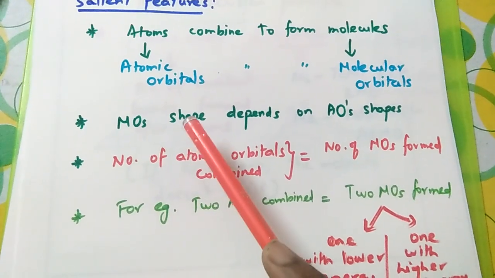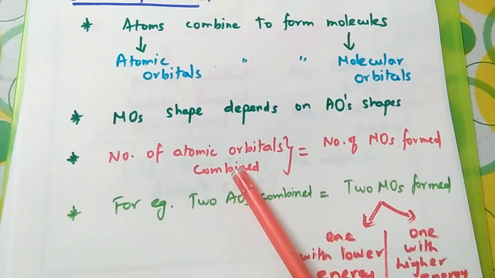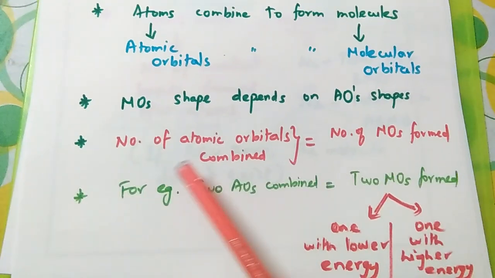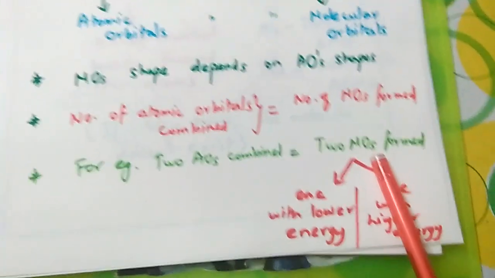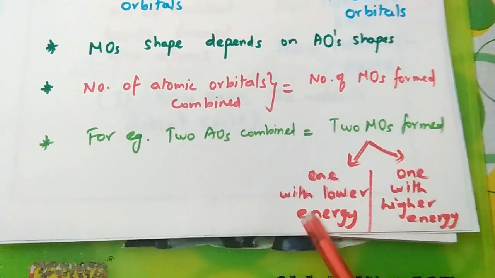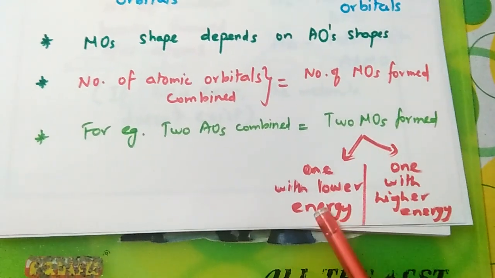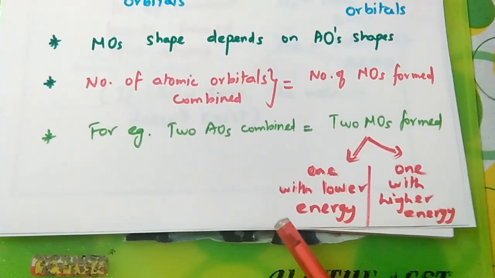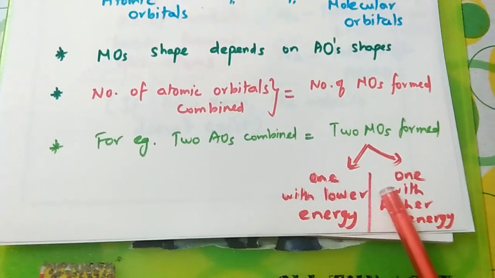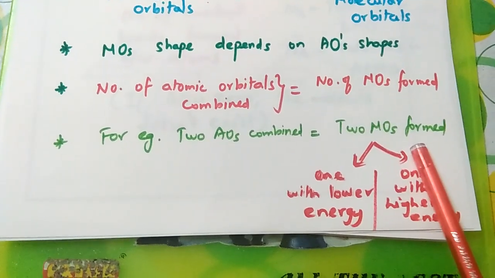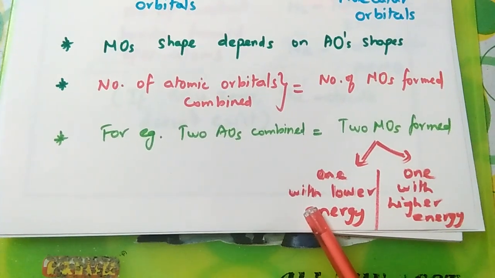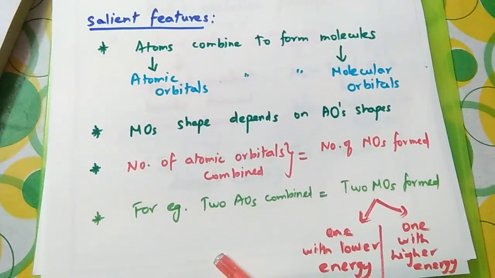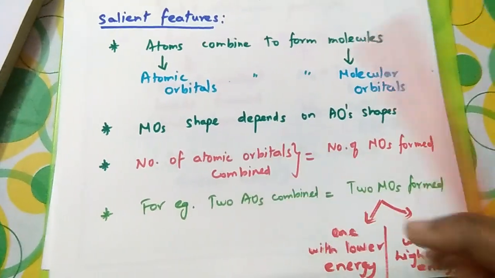How many molecular orbitals will be formed? See, the same number of molecular orbitals will be formed as the number of atomic orbitals that combine. When the number of atomic orbitals combined is 2, then 2 molecular orbitals are formed. But among the 2 molecular orbitals, one orbital will have lower energy, the other will have higher energy. The reason for this will be explained shortly. You just need to remember that out of the 2 molecular orbitals formed, one will have lower energy and the other will have higher energy. So remember these points. Okay, we'll again recapitulate.